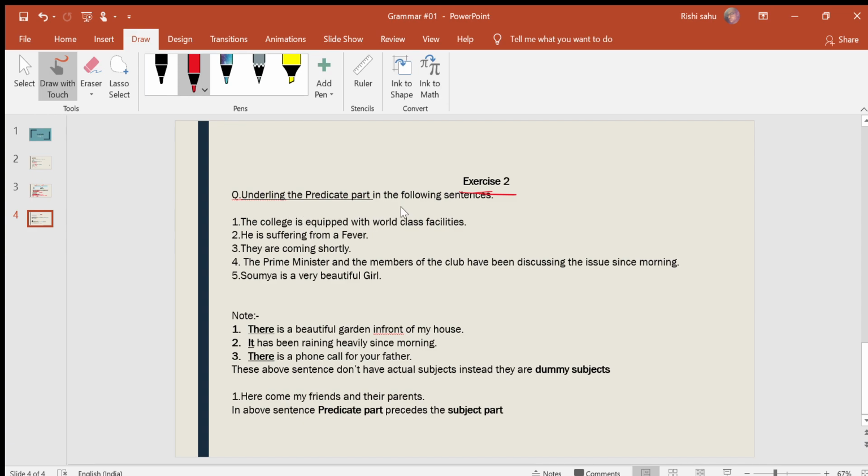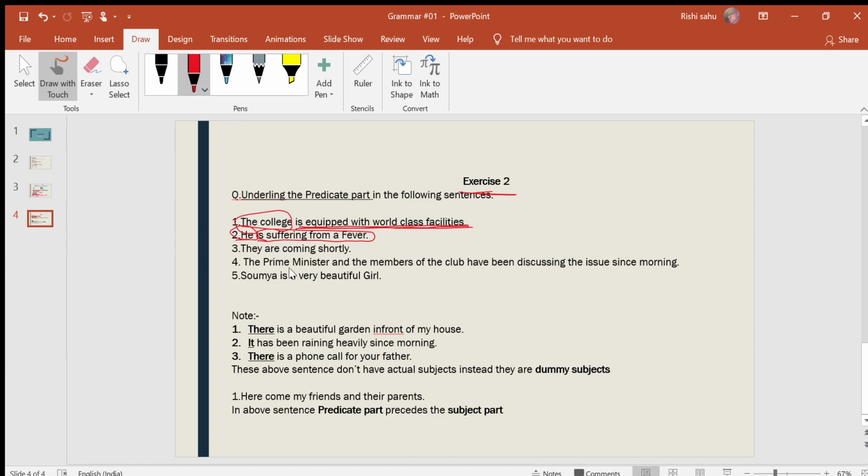In sentence 1, the college is equipped with world class facilities. What is the subject here? The college. We are talking about the college, and the remaining part is the predicate. Here is the answer: is equipped with world class facilities. This is the predicate part of this sentence. Now, he is suffering from a fever. We are talking about he, which is a person. This is the subject in this sentence, and the remaining part is the predicate. Here is the answer: is suffering from a fever.